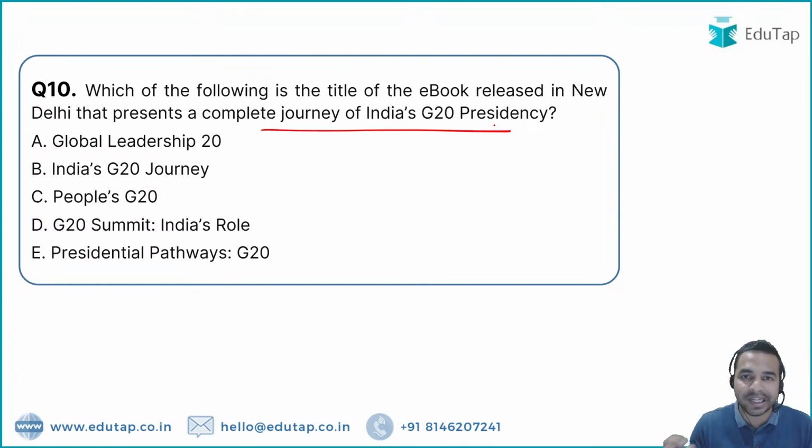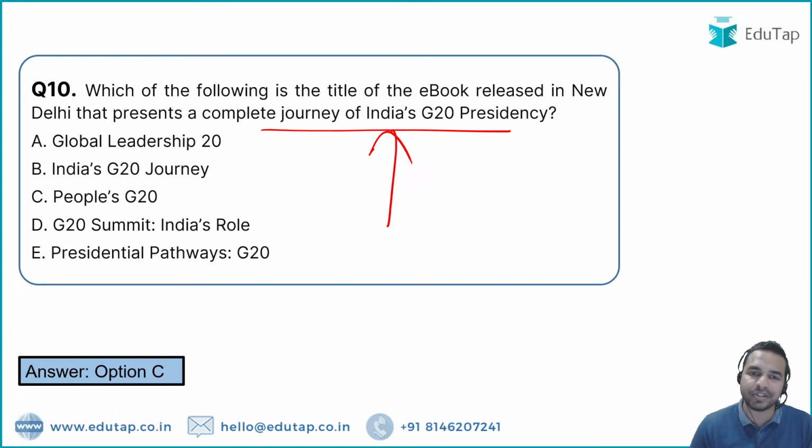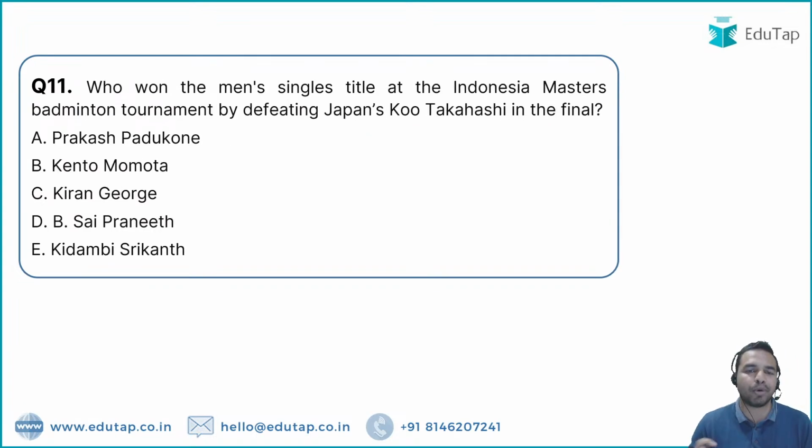We all know that India is having the presidency of G20. Recently the G20 summit was held in New Delhi. So here the question is: the ebook which presents the complete journey of India's G20 presidency has been titled as, that is what you have to tell me, what is the title of this ebook? It is People's G20. Absolutely right. All the people are giving me the right answer. That is option C, People's G20 is the right answer. Moving on to the next question.